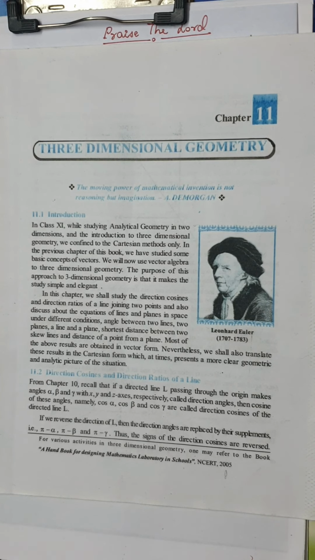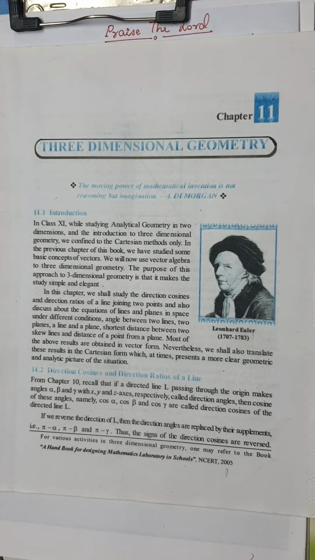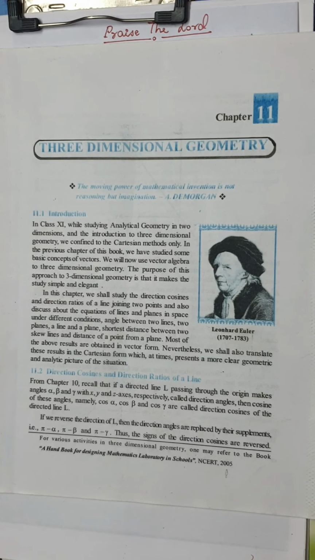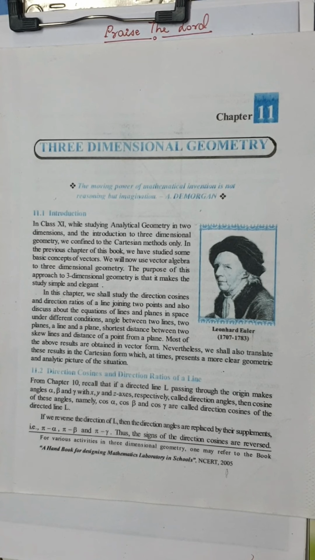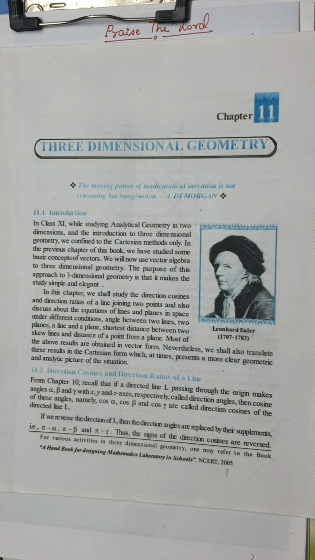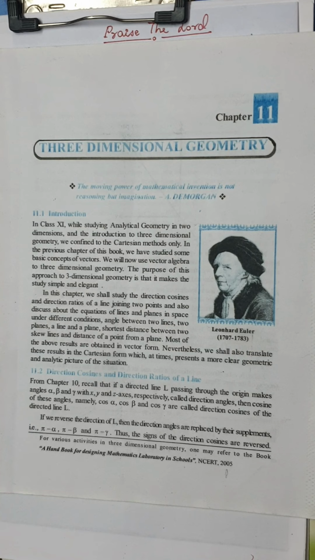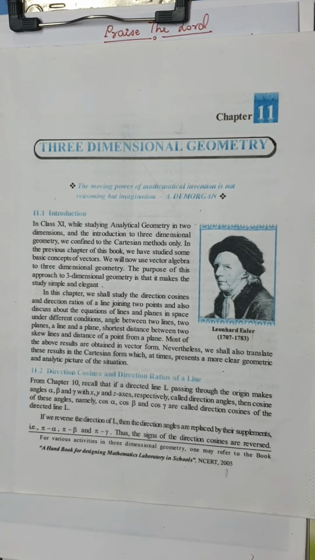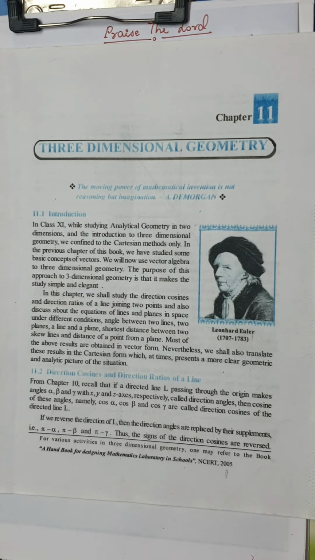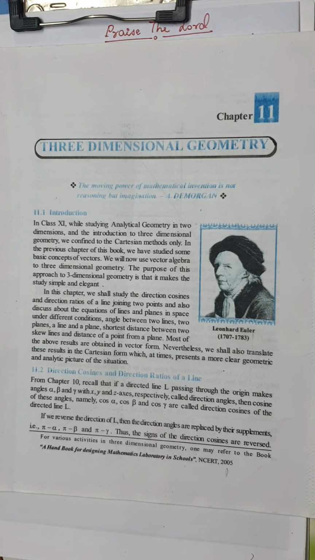Dear students, before I start this session, I want to give you a small challenge. If you are a student who wants to score 100 marks in second PUC mathematics, then I bet you cannot miss this session, because in this session I'm going to deal with 1 mark questions from the chapter of three-dimensional geometry. Though there are choices for parts B, C, D, and E, Part A is the portion where we don't have any choices. So if you want to score 100, then you have to score all the 1 mark questions from Part A.